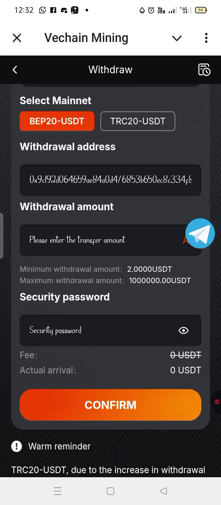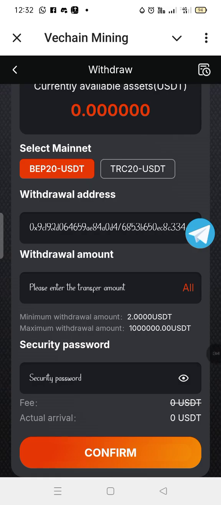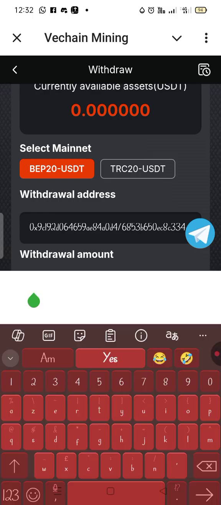And the good thing with them, once you withdraw, they will keep that wallet right there. So you don't need to bring it every time. You can see they have kept mine. So anytime I want to withdraw, I just use the same address. And remember, use BEP20. You can also use TRC20, but BEP20 is cheaper and faster. And when you're withdrawing from other sites, they don't charge you for BEP20. So always use BEP20 USDT, BNB chain. Then if you want to withdraw everything, you click on all. Right now, I've not exchanged my VET coin to USDT, so that is why I have 0.